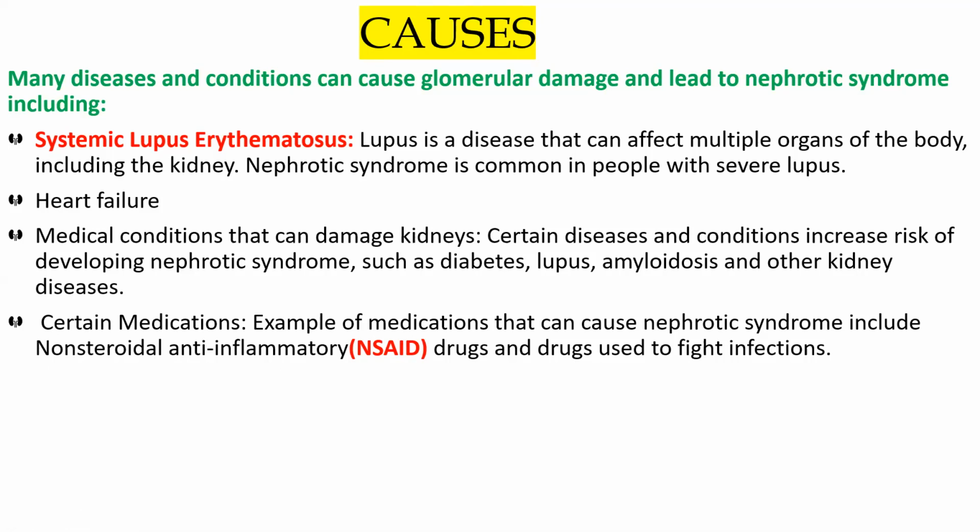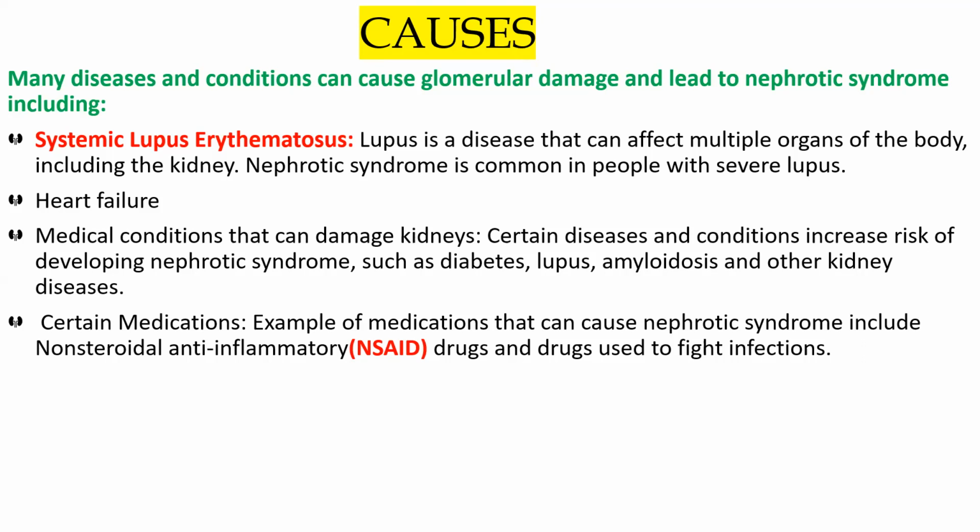Done? Yes, ma'am. Can anyone tell me examples of non-steroidal anti-inflammatory drugs? Any one of you, any idea?